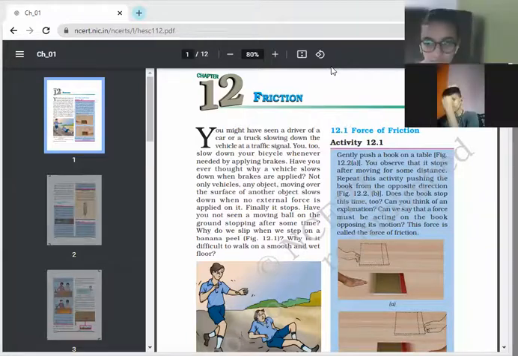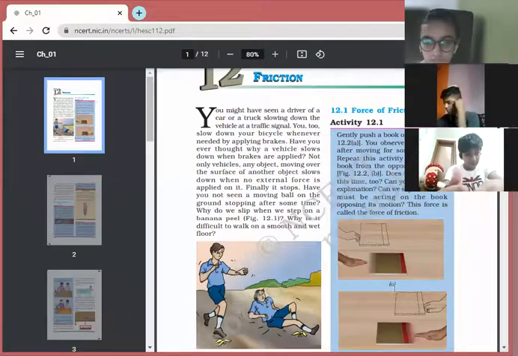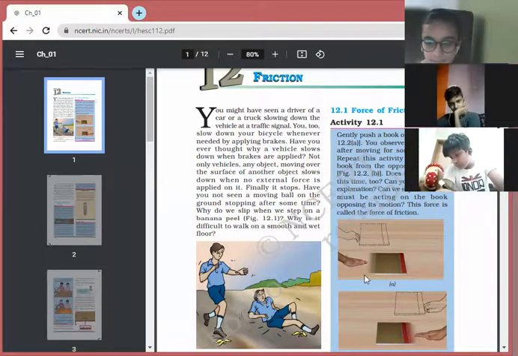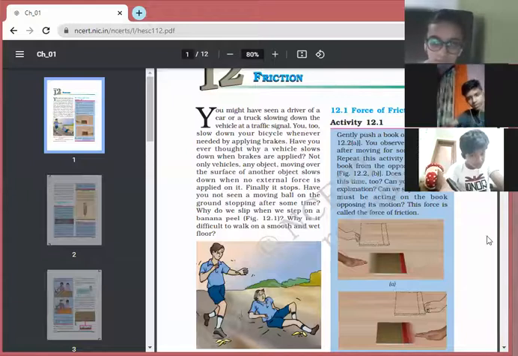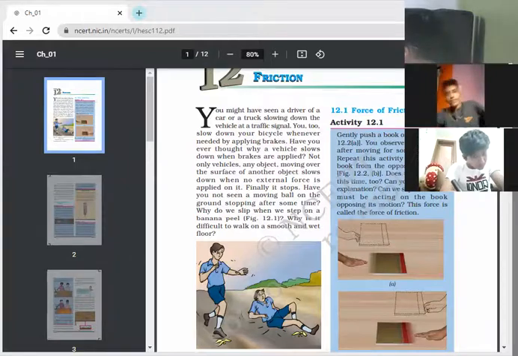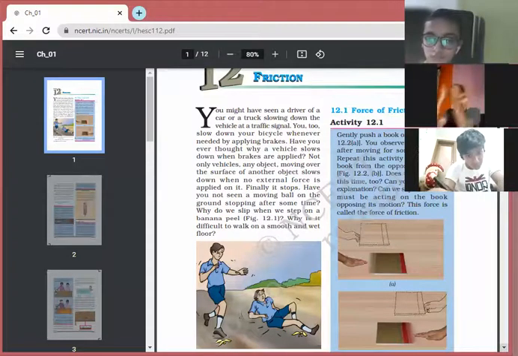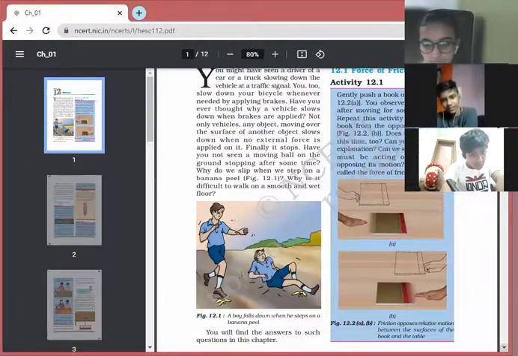Now let's see. With the help of an activity, activity 12.1 is given. Suppose we are moving the notebook in the forward direction, and the force of friction acts in the opposite direction to it. It always acts in the opposite direction. And one more example has been taken: why do we slip on a banana peel? What is the reason behind it? Due to the friction.